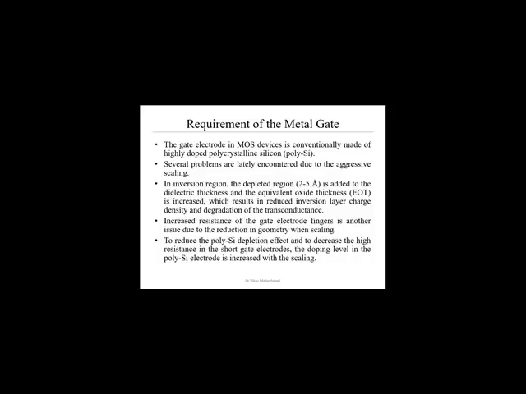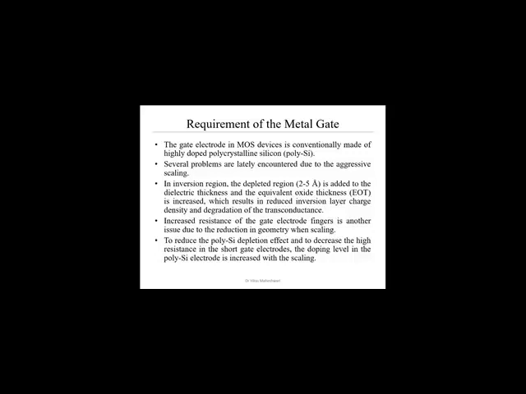Because of that, what will happen? This results in reduction in the inversion layer charge density and degradation of the transconductance. Because of that depletion layer formed in the oxide layer, some of the electrons will move towards the depletion layer in the oxide layer, and they will be trapped permanently. They will not come back, right? This is the problem with the polysilicon type of electrode.